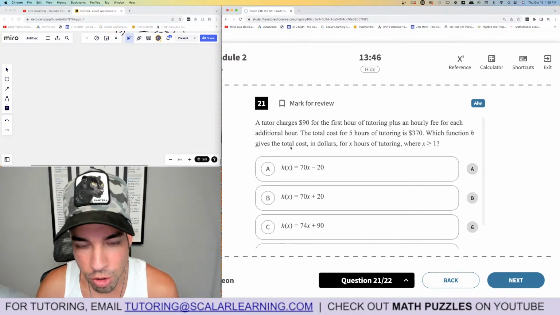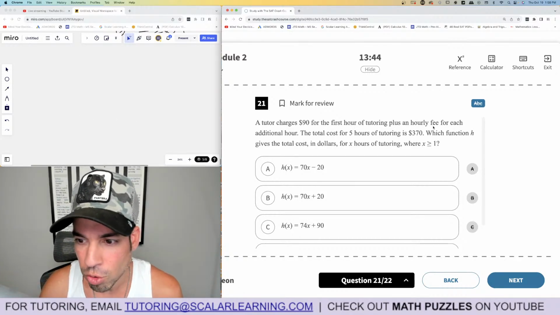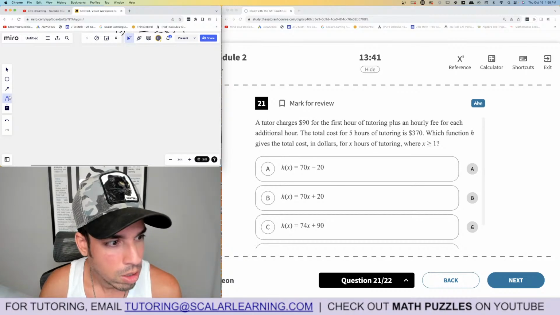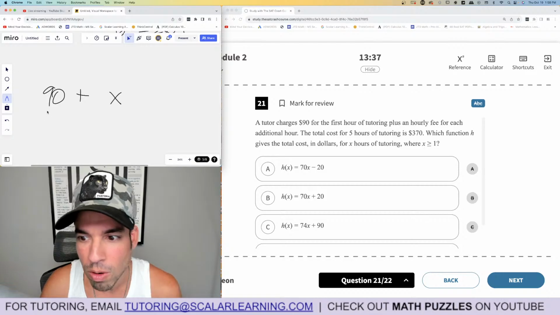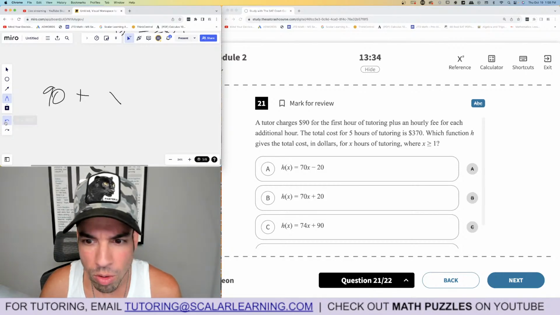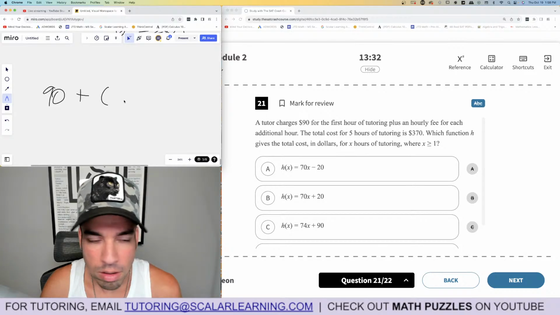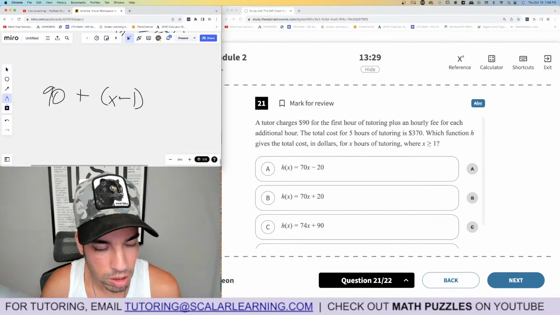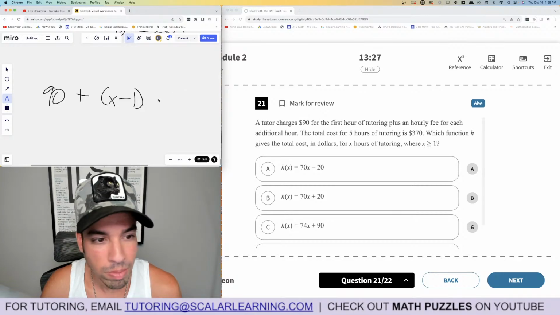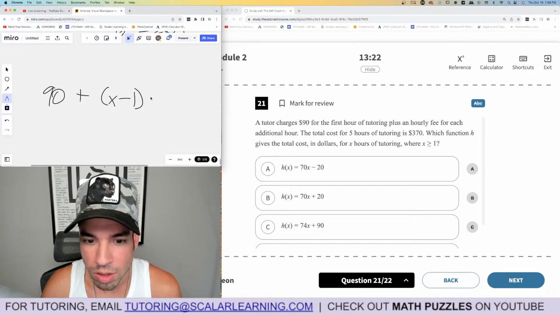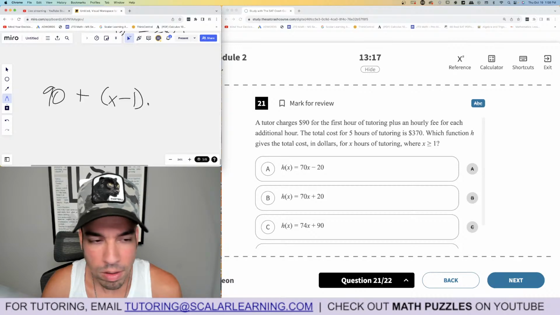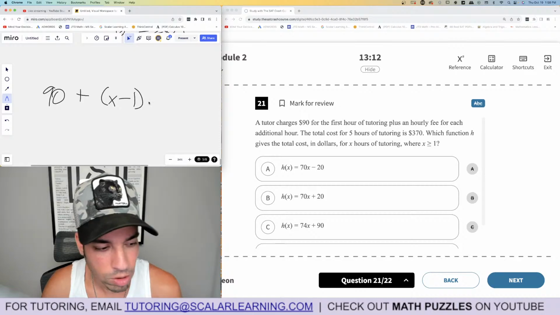Let's go. Tutor charges. Tutor like me. All right. Tutor charges $90 for the first hour of tutoring plus an hourly fee for each additional hour. So 90 plus something per hour after. Oh, for each additional hour. So it's like X minus 1, because that first hour is $90, times some fee. And let's call that rate R.